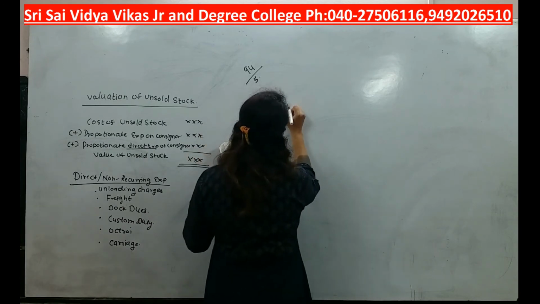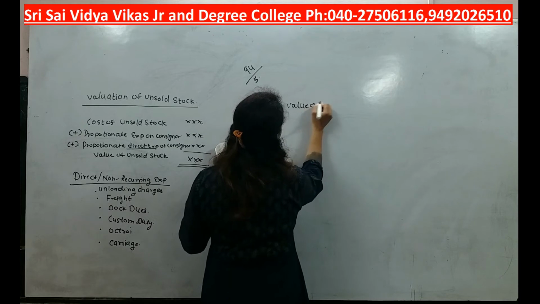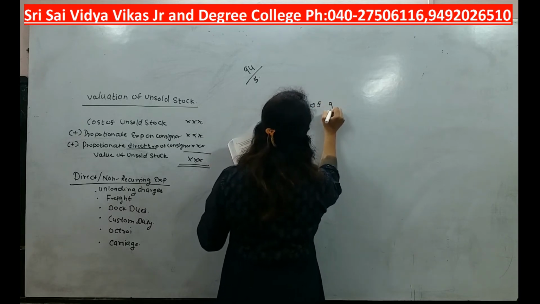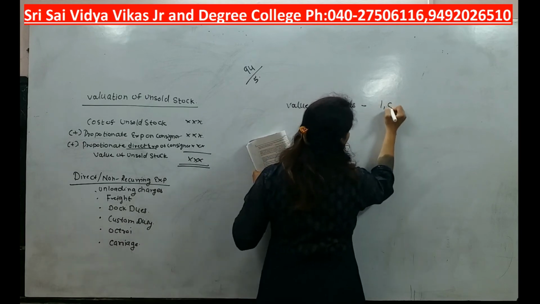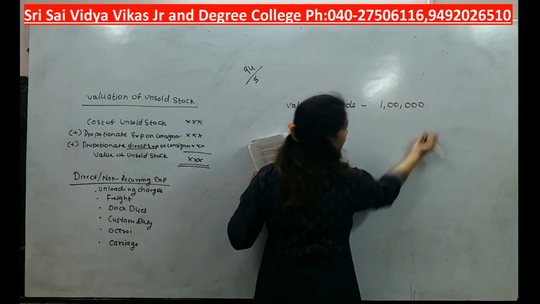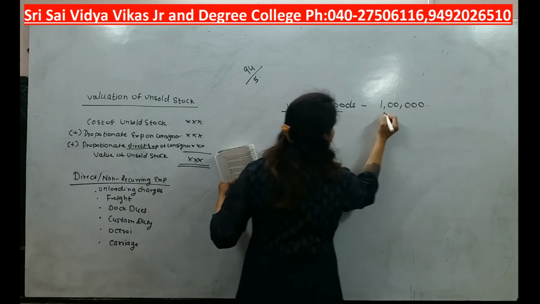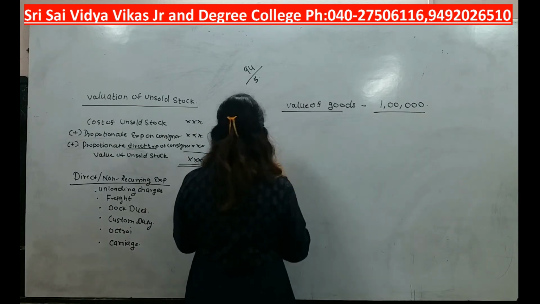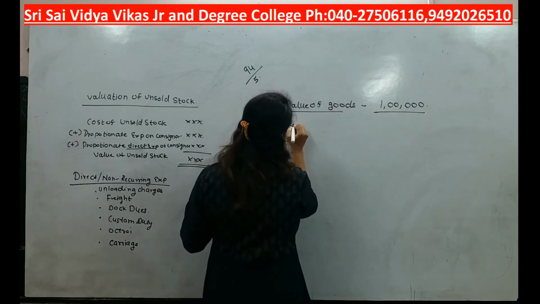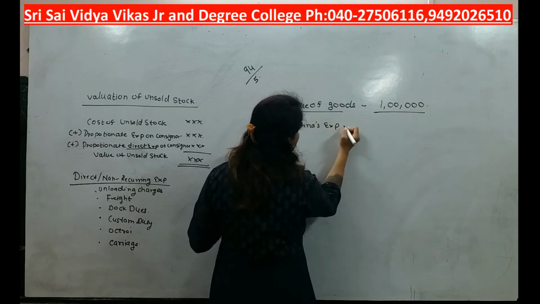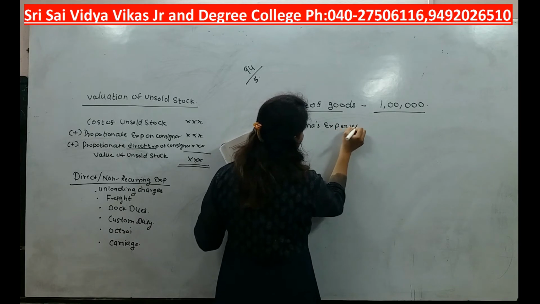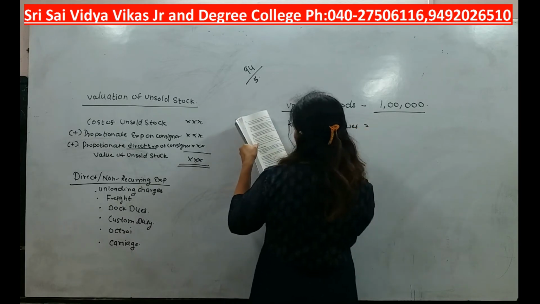See, what is the value of goods? The value of the goods was rupees 1 lakh. Then I will write here Krishna's expenses. How much rupees has he spent?